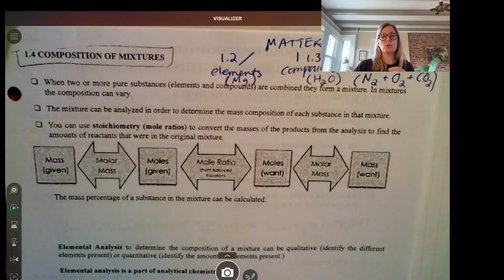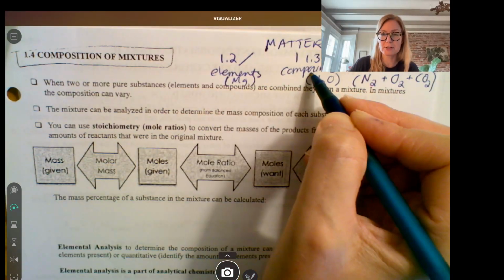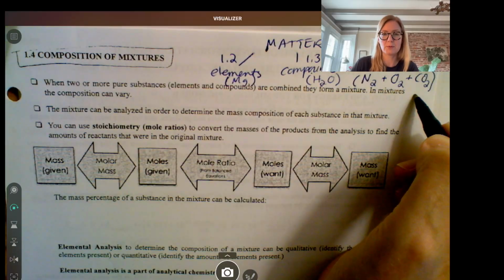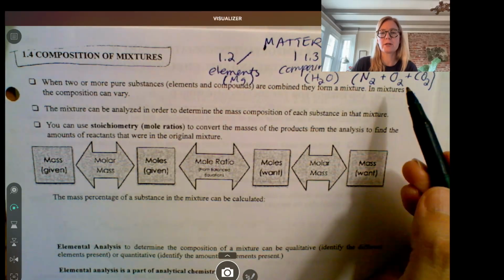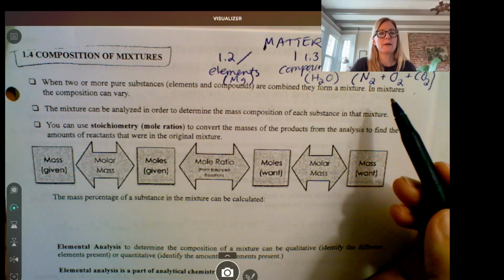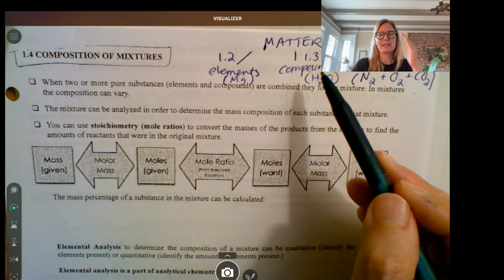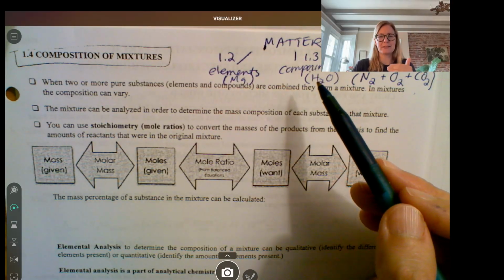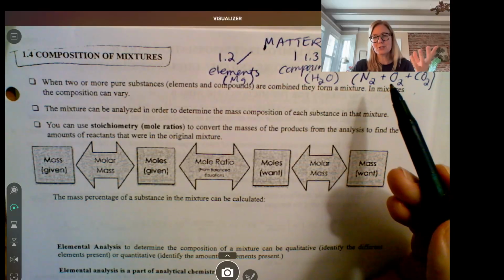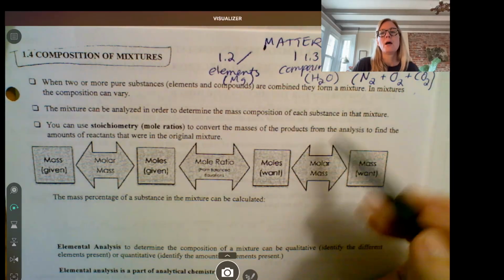So a mixture is when 2 or more pure substances, which means elements or compounds, are combined. These are considered pure substances. This is not, okay? So when you have 2 or more elements or compounds combined, that makes a mixture. The mixture can be analyzed in order to determine the mass composition of each substance in that mixture. Just like we could take a compound and analyze the masses of all the things in the compound, we can take a mixture and analyze all the components of that mixture, okay?